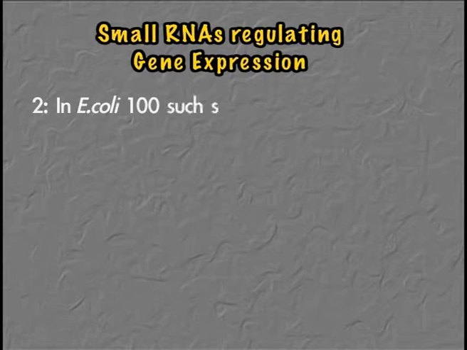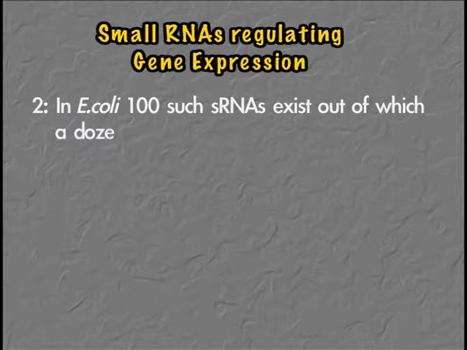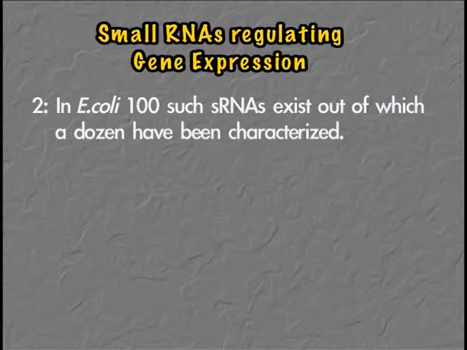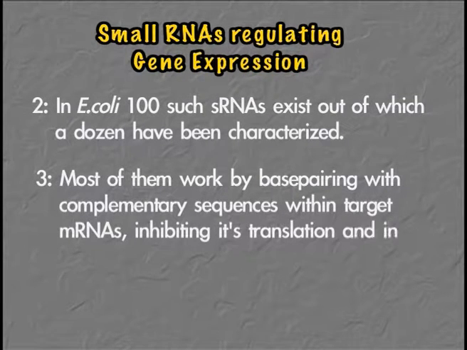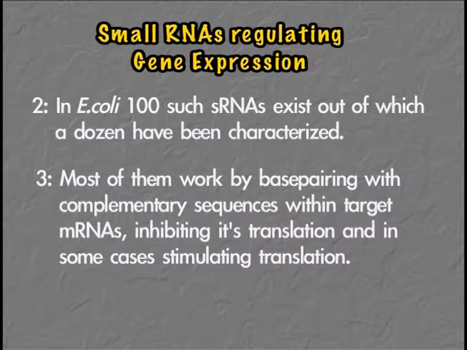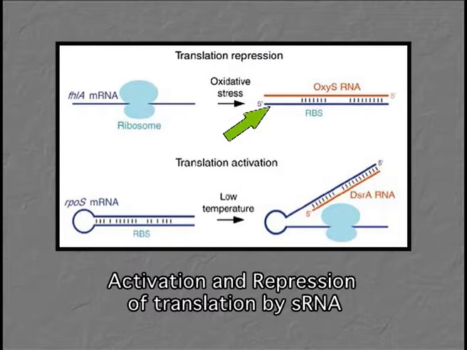In E. coli, there are 100 such small RNA molecules, out of which we know the function of almost a dozen of them. Most of them work by base pairing with complementary sequences within the target mRNA. And by forming these complementary base pairings, sometimes they inhibit translation and in some cases they stimulate translation as well.